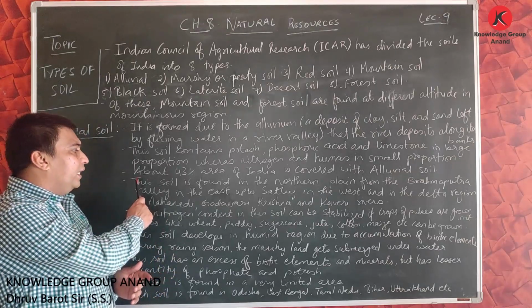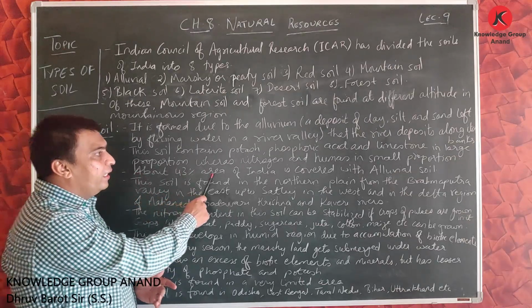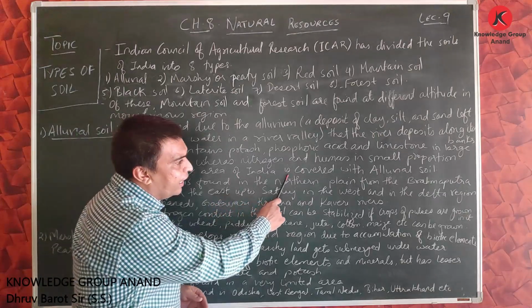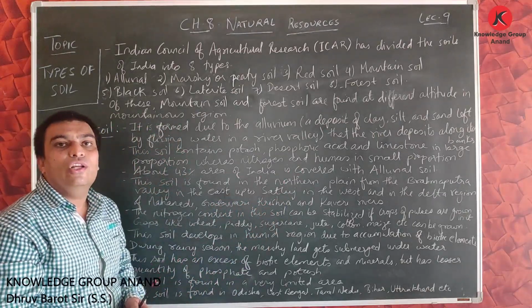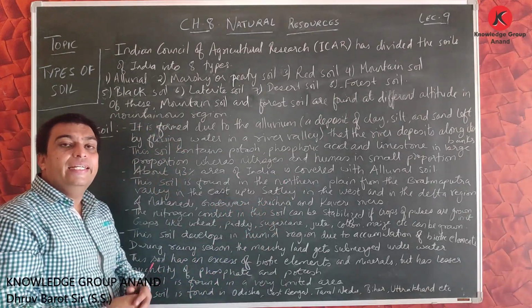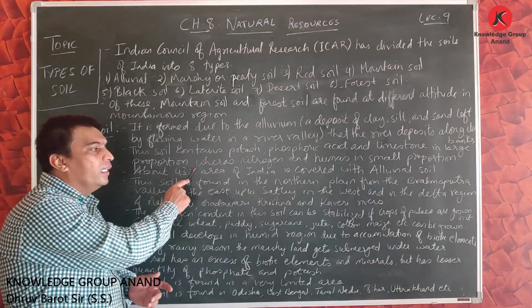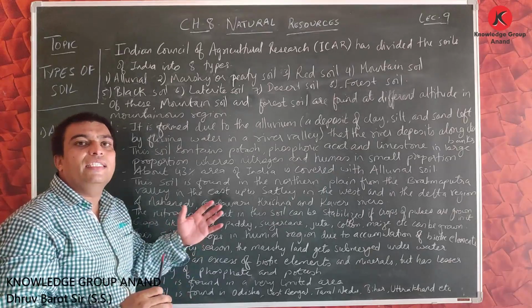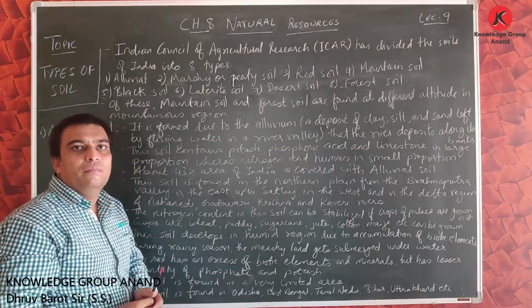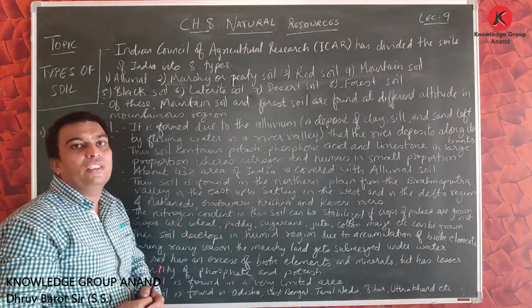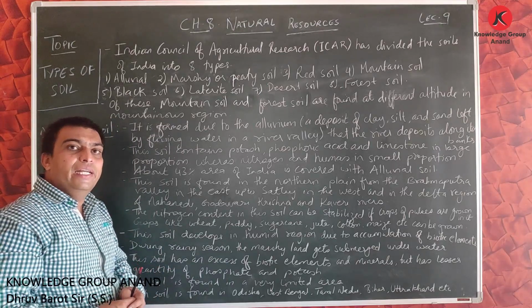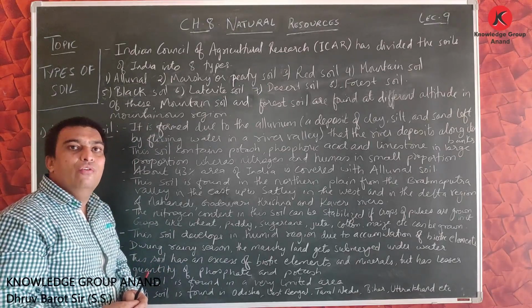Here it is said that about 43% of the area of India is covered with this alluvial soil. It is clearly given that 43% of the area of India is covered with this type of alluvial soil, meaning nearly 50% of the Indian area is covered with alluvial soil.